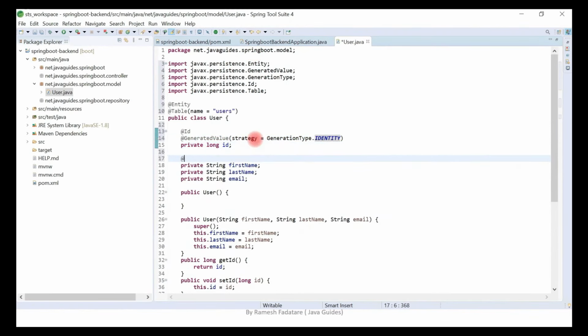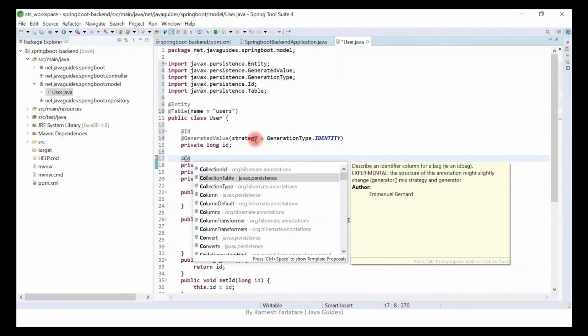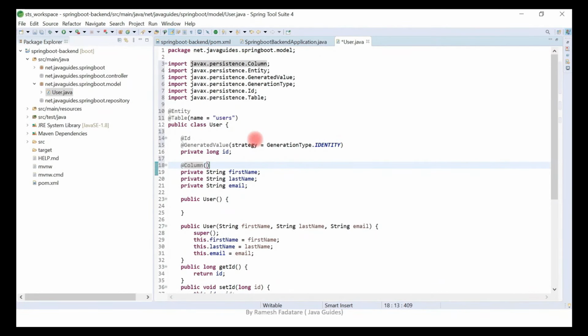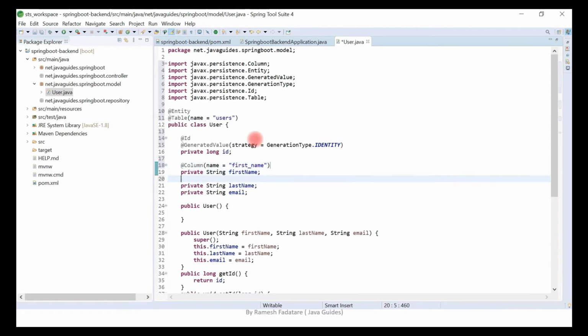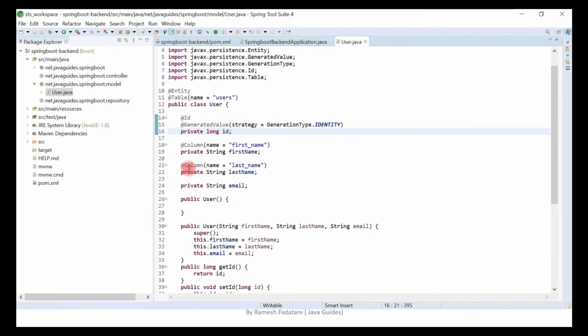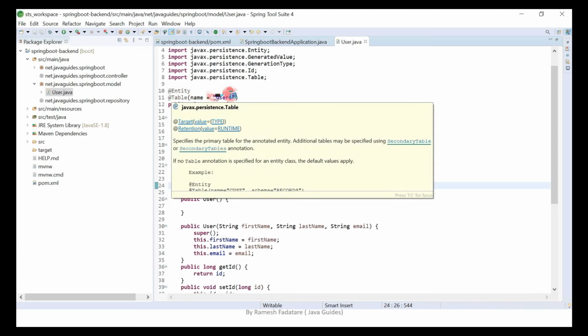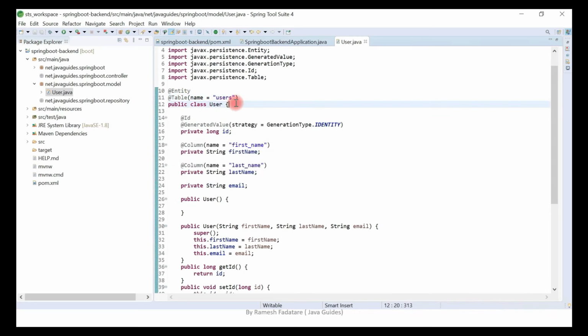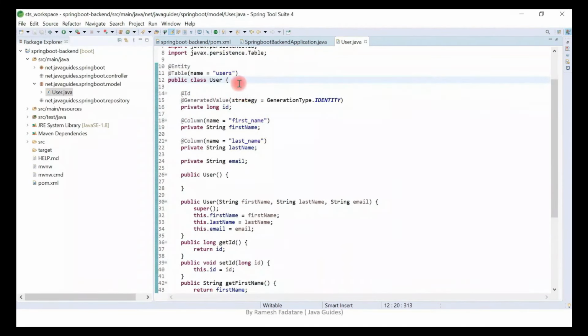Now let's use the @Column annotation to provide a column name or to map a column to the fields. Here let's give first_name. Let's copy this, and similarly last_name. Okay, great. If you don't specify the @Column annotation, then by default the name of the column is the field name, and if you don't specify the @Table annotation, by default the name of the table is User, that is the class name. Okay, so it's a pretty simple JPA entity.